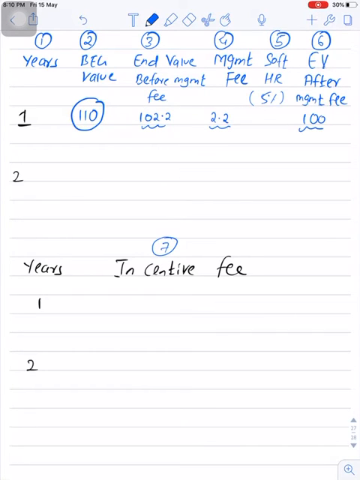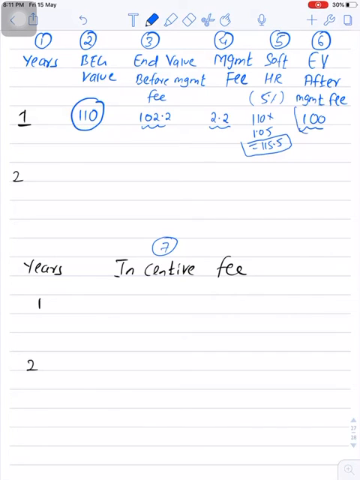So soft hurdle rate is 5%. This means a fund should have a value of at least 115.5 in order to be eligible for incentive fee. But you can see the fund is having value less than 115.5.